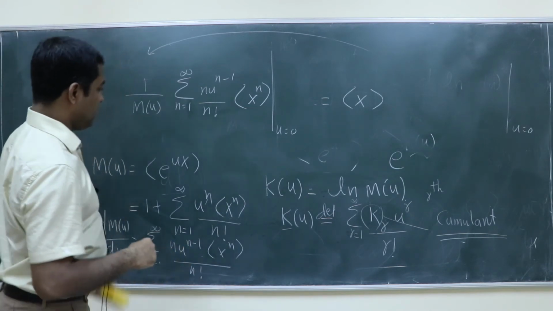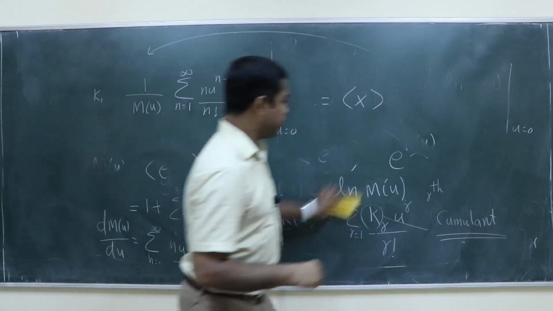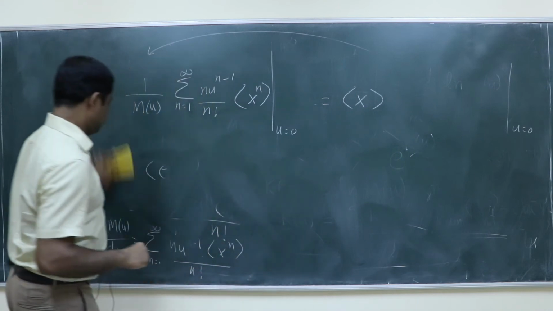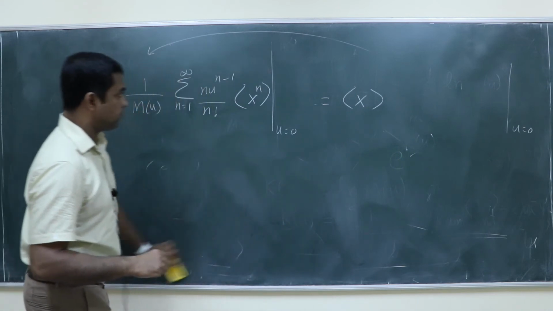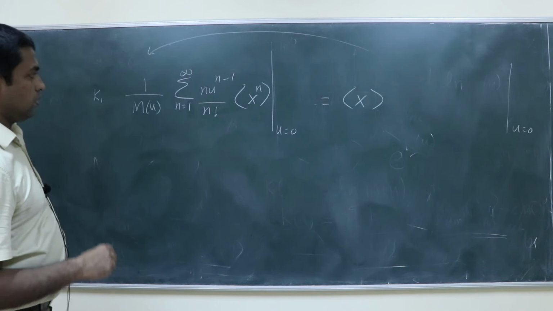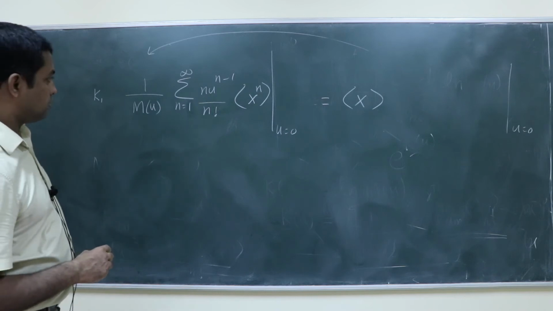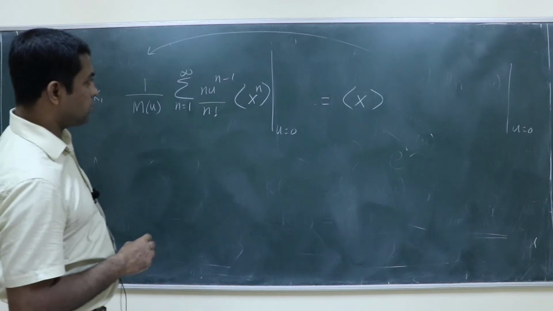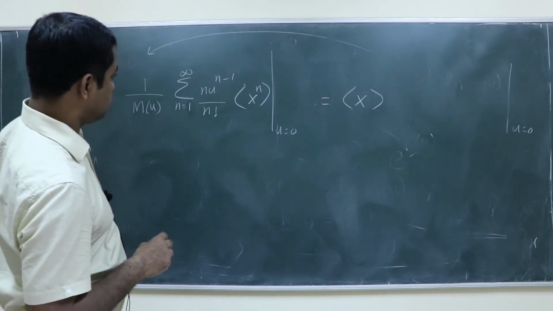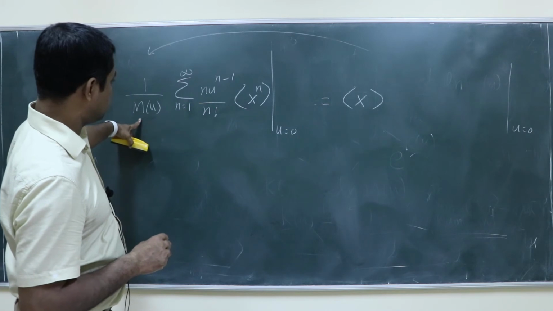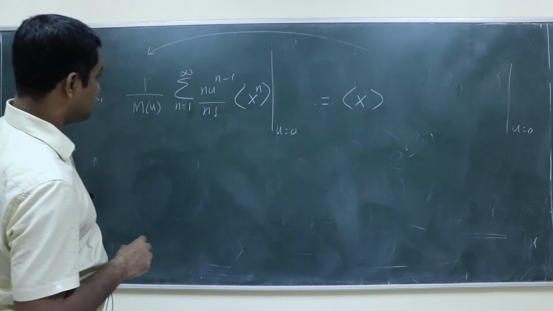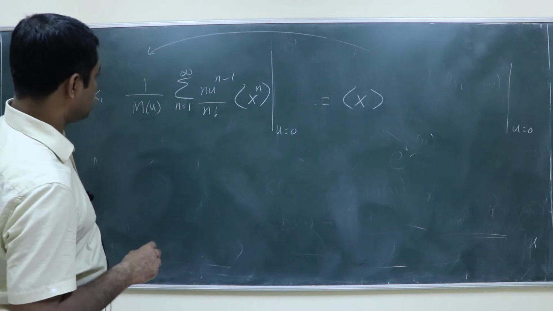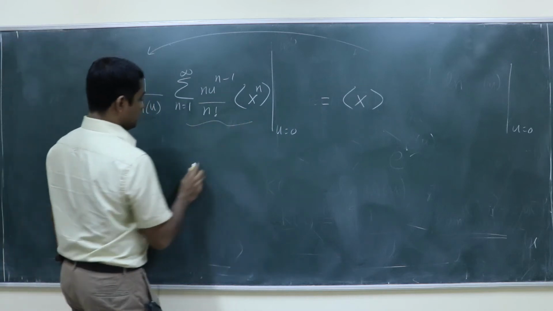So now I will give you an exercise to all of you to calculate the second cumulant. Sir, when we put u equals to 0, then the whole term will be 0 as well. Which term will be 0? This one. No, if you expand this, what do you get?